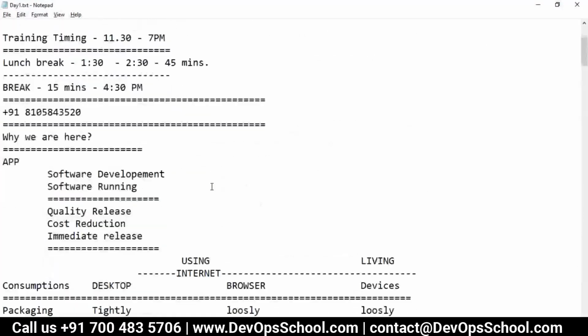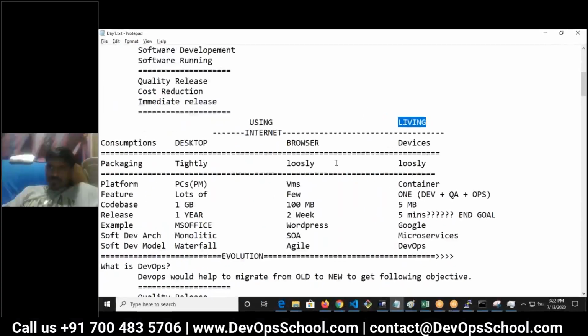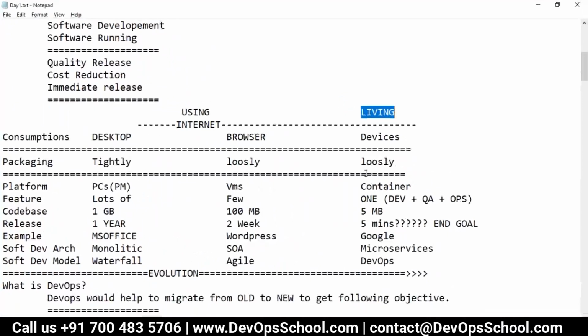See, here I did discuss somewhere, the internet got started. Earlier we were using the internet, now we are living on the internet. Living means earlier we were doing sign in, sign out. Now we are never signing out. We have devices, Facebook, LinkedIn, Twitter, YouTube connected, notifications running, sessions activated, download and upload going on, everything without any problem.